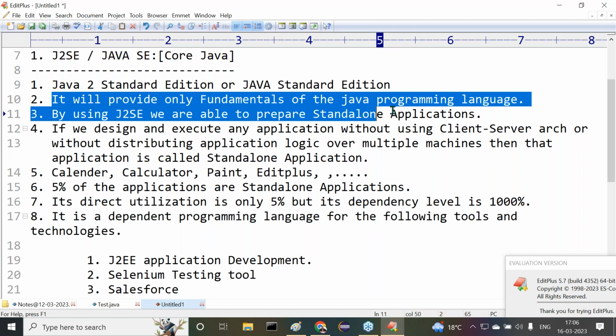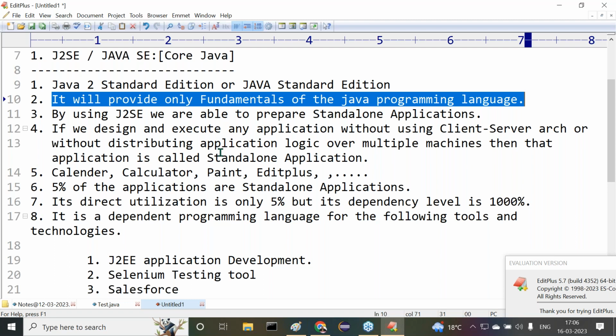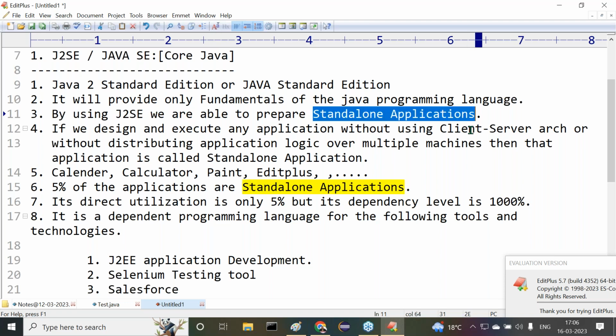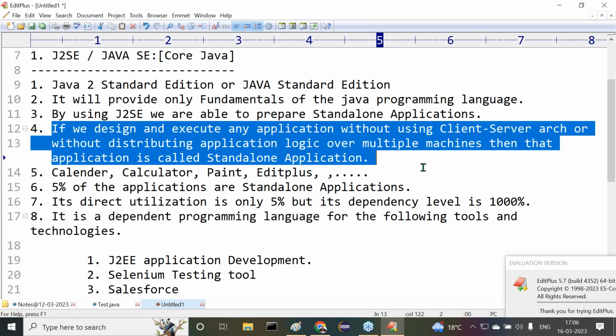What does it actually provide? It is able to provide only the fundamentals of Java. By using these fundamentals, what type of application are we able to prepare? Only standalone applications. What is a standalone application? If we design and execute any application without using client server architecture, or without distributing application logic over multiple machines, then that application is called a standalone application.